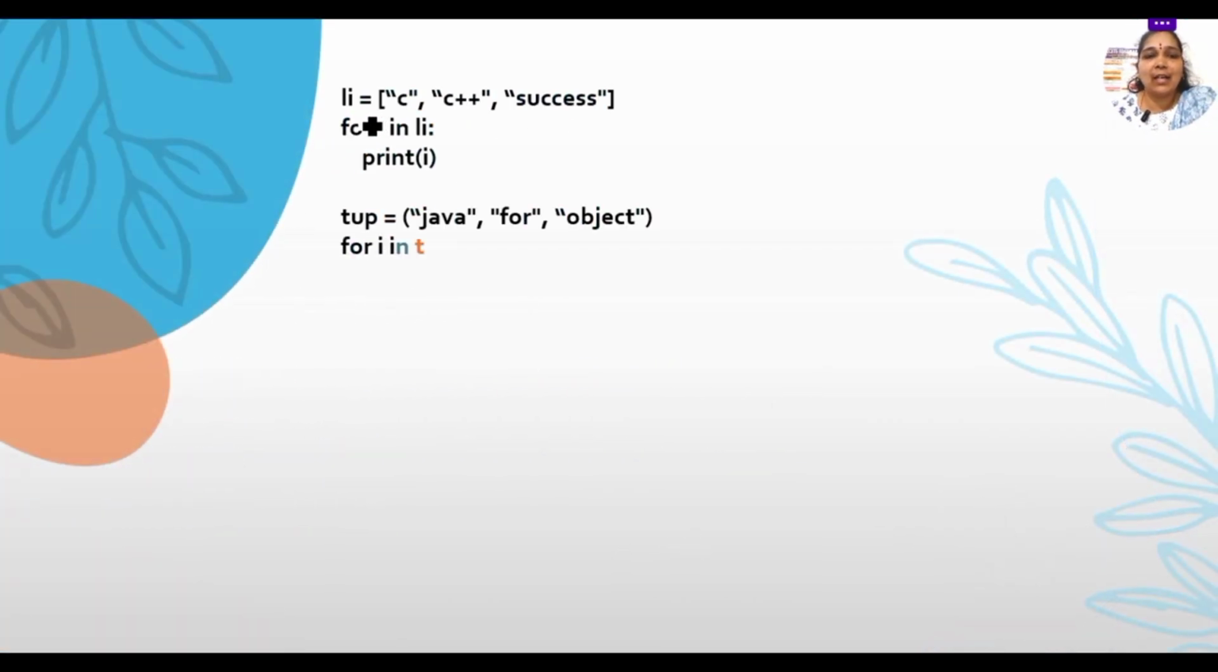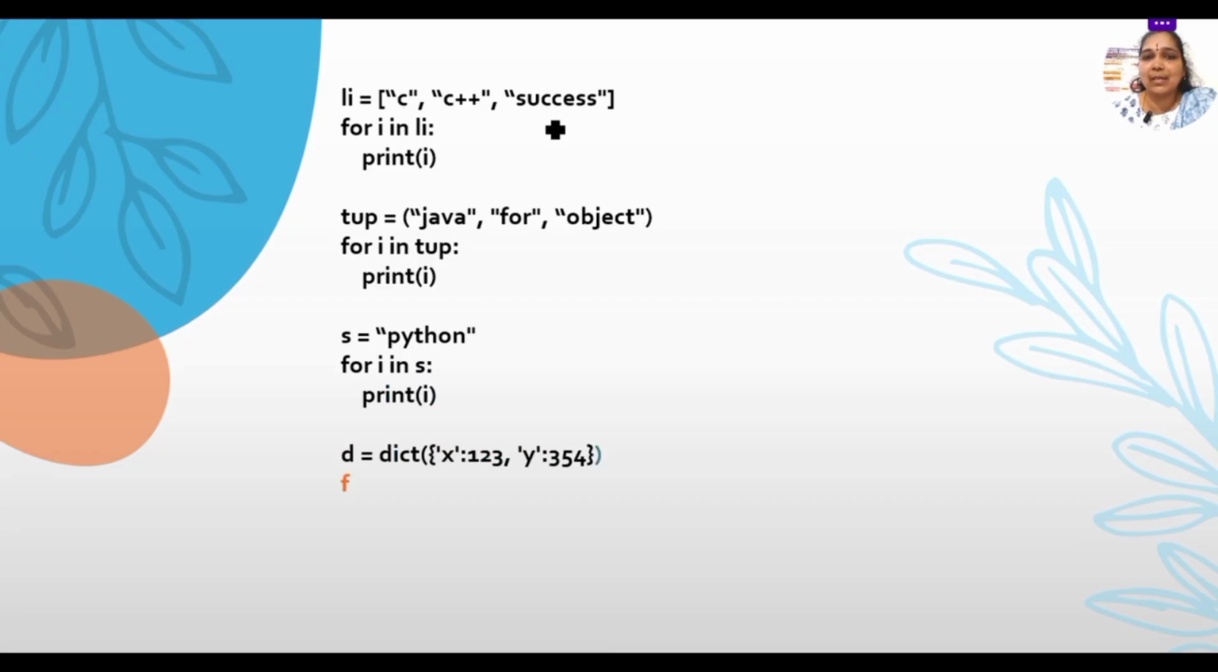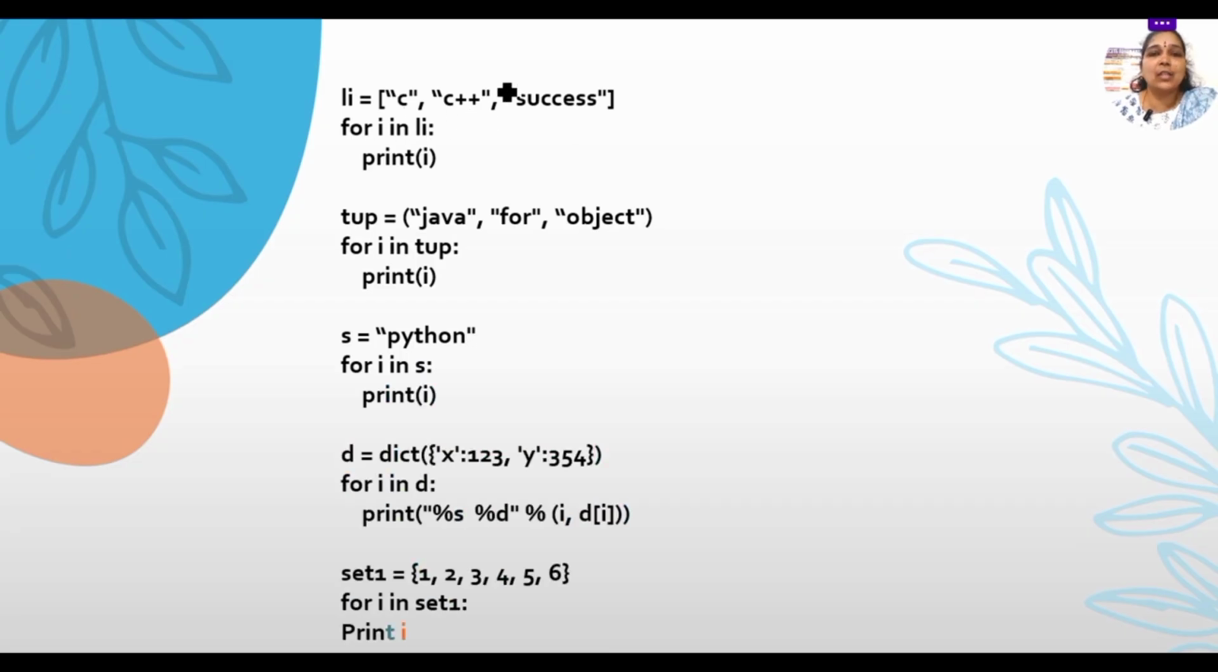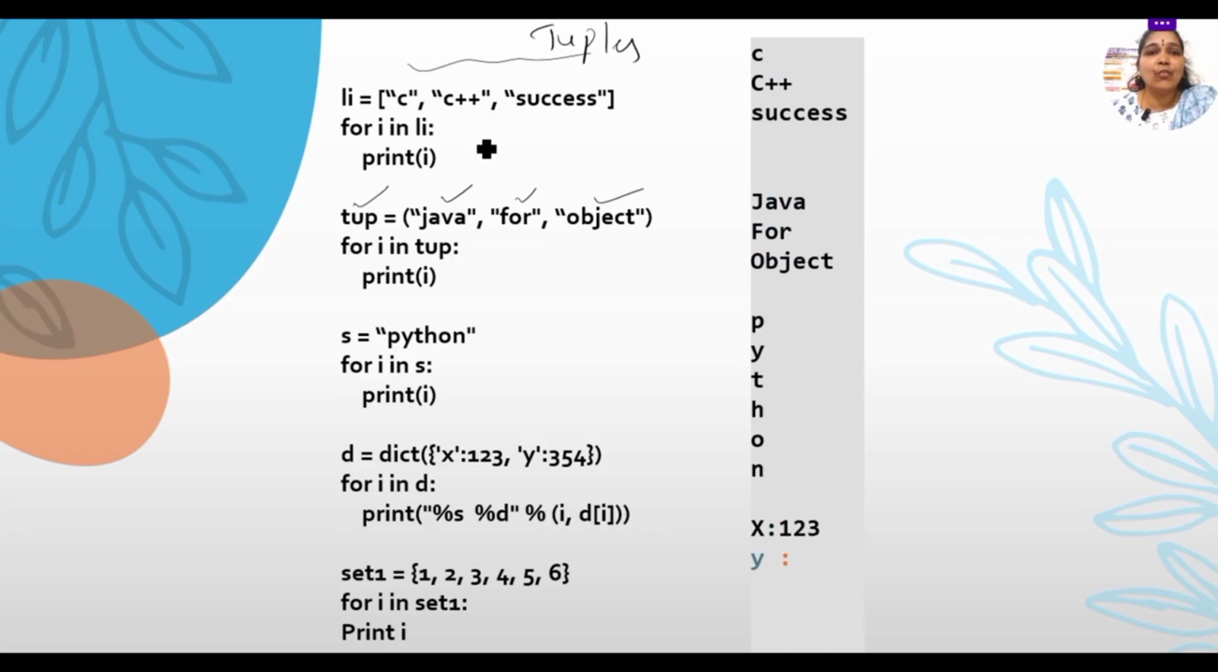Suppose here I have given a list: C, C++ and success. This is my list. Even a tuple, for example, this is the list and here the tuple, suppose Java, for, object. There is a difference. Let us see the output. For the first statement, it will simply print C, C++ and success. For the next statement, the combination of strings that we have made as a tuple, it's a collection of elements. It will print until the tuple ends.